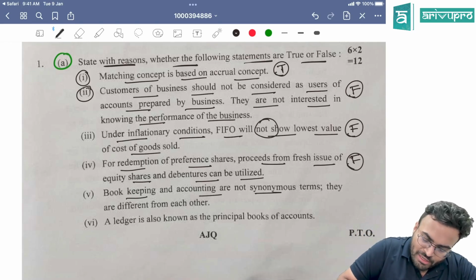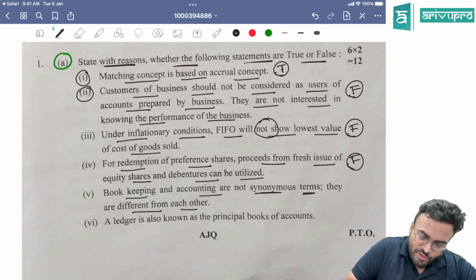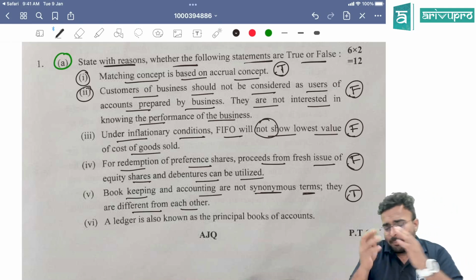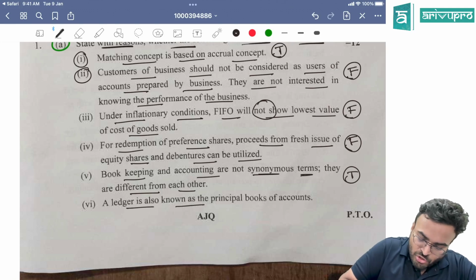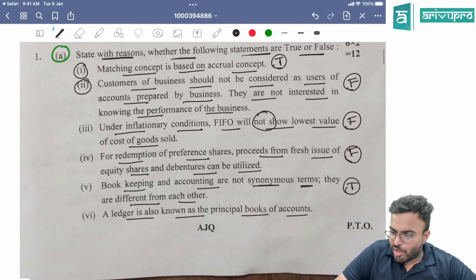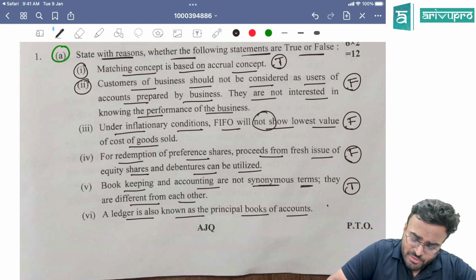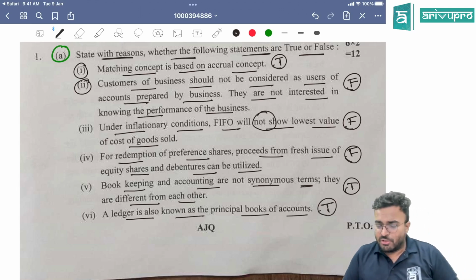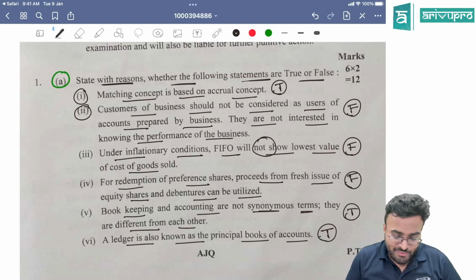Bookkeeping and accounting are not synonymous terms. Synonymous terms means, are they the same? They are different from each other. This is 100% true. Bookkeeping is separate, accounting is also separate. A ledger is also known as principal book of accounts. Journal is the primary book of accounts and ledger is the principal book of accounts. So this is also true. So 12 marks, guys, into your pocket. Easy true or false they have asked this time.